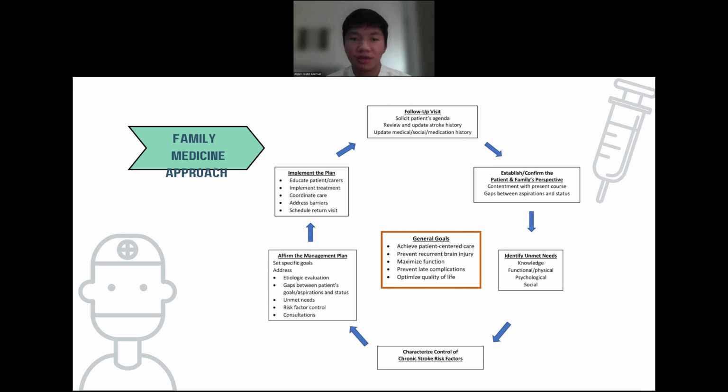Therefore, the patients, caregivers, and family members must be involved in this process. They can help identify and provide for the patient's unmet needs, whether functional, psychological, or social, which would improve risk factor controls and outcomes.